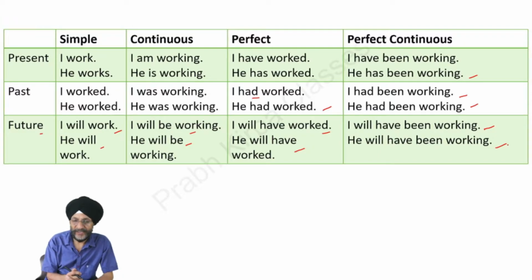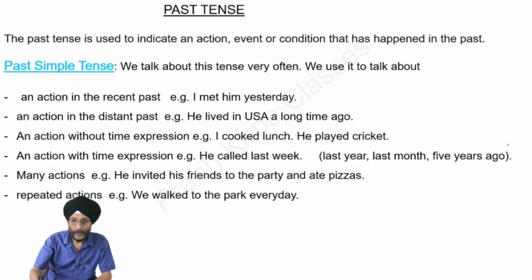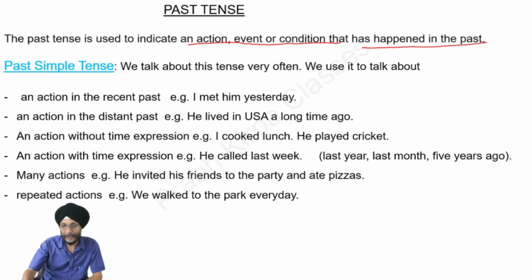We have already discussed in the previous course all the types of present tense. Now in this course, we will discuss the various types of past tense. The past tense is used to indicate an action, event, or condition that has happened in the past. If this is the timeline, this is the present and this is the past, whatever has happened in the past is discussed in the past tense.